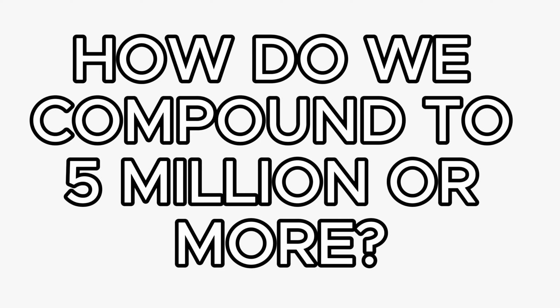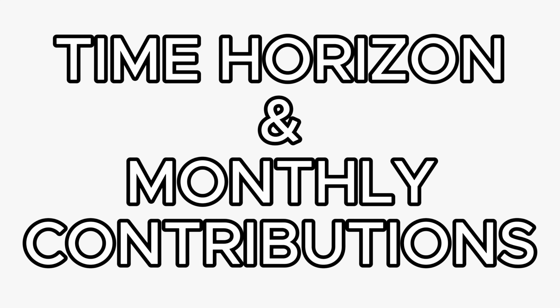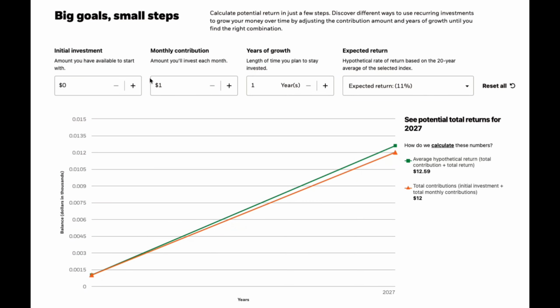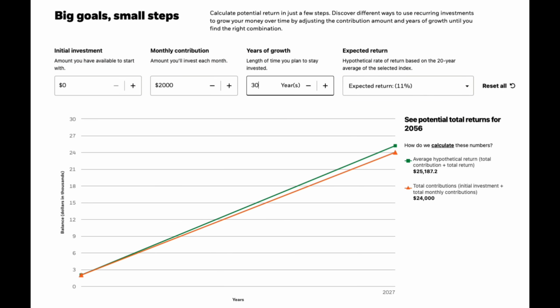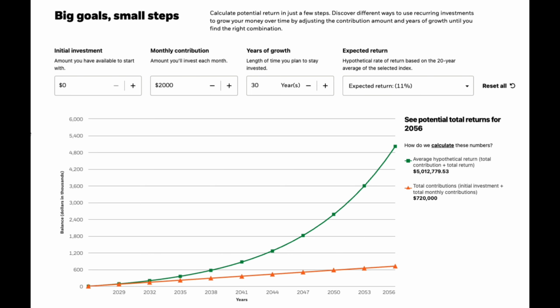So, how do we compound our wealth to 5 million or even more? It depends on time horizon and monthly contributions. Let's see some example. For example, monthly contribution of $2,000 per month and compound for 30 years at the average of 11% gives us 5 million in return.